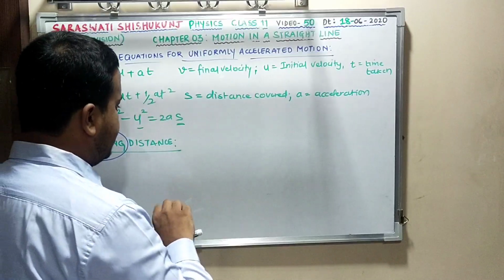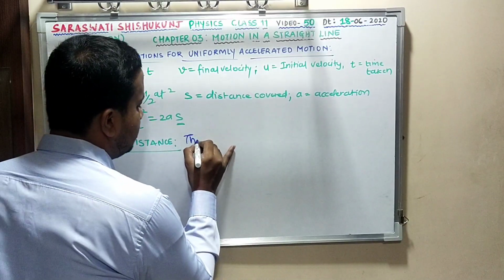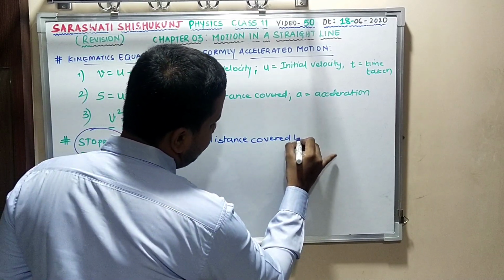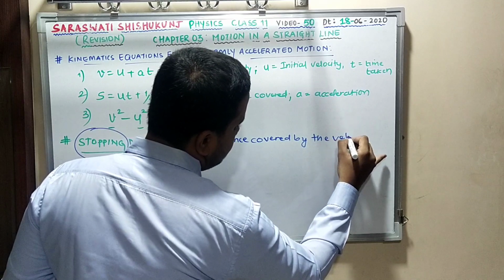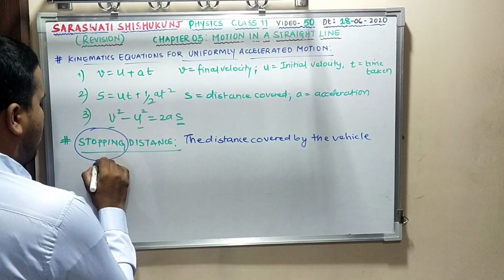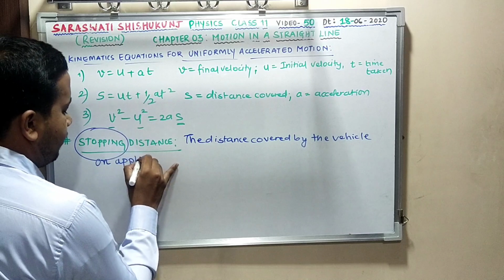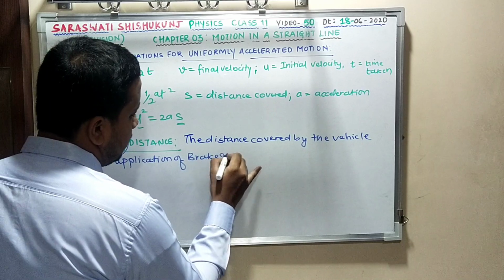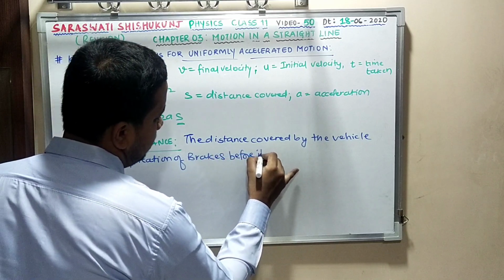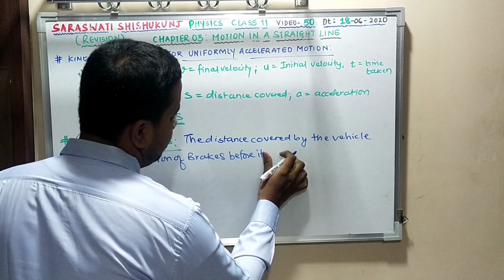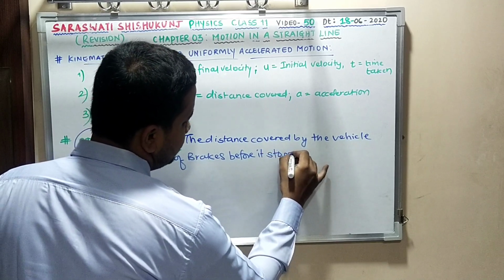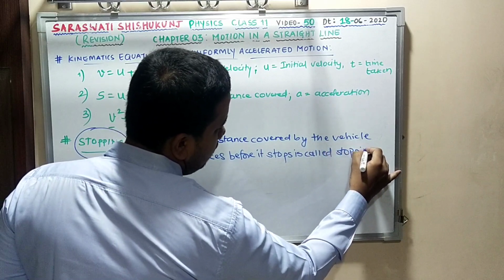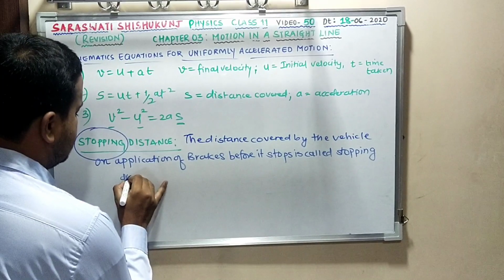So stopping distance I can write as the distance covered by the vehicle on application of brakes before it stops is called stopping distance.